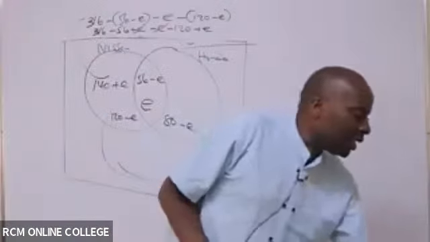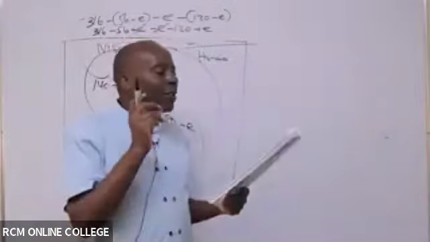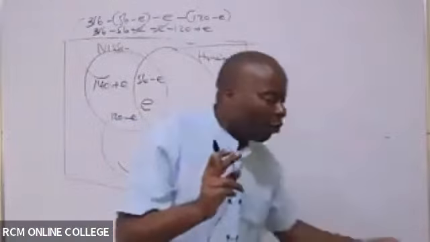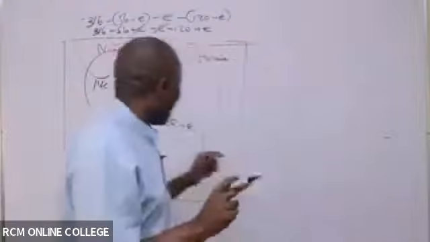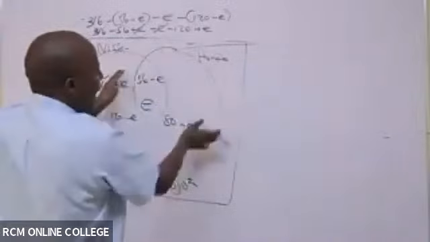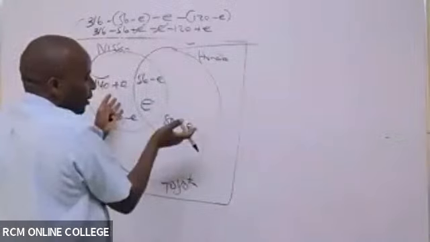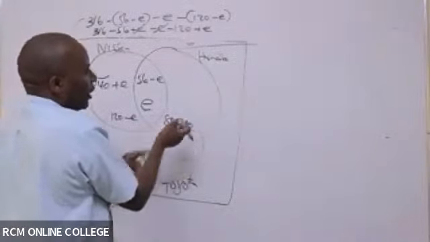The next sentence is 160 residents owned Honda vehicles. 160 is for Honda. Honda is here. So everybody who is here is counted as a Honda owner, including these ones here. So how do I get this space?